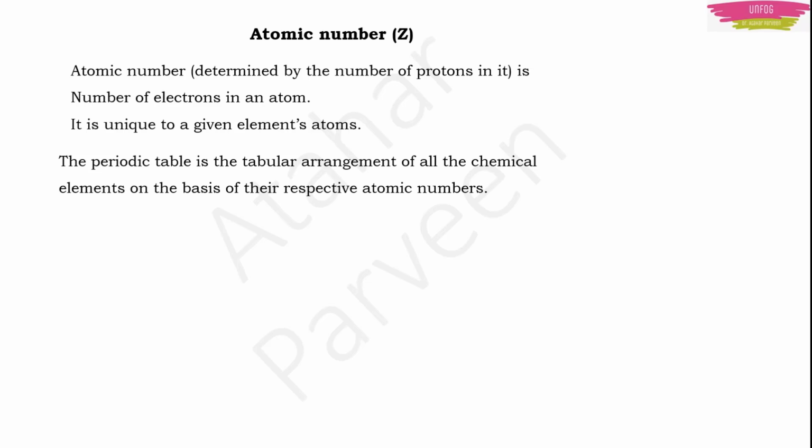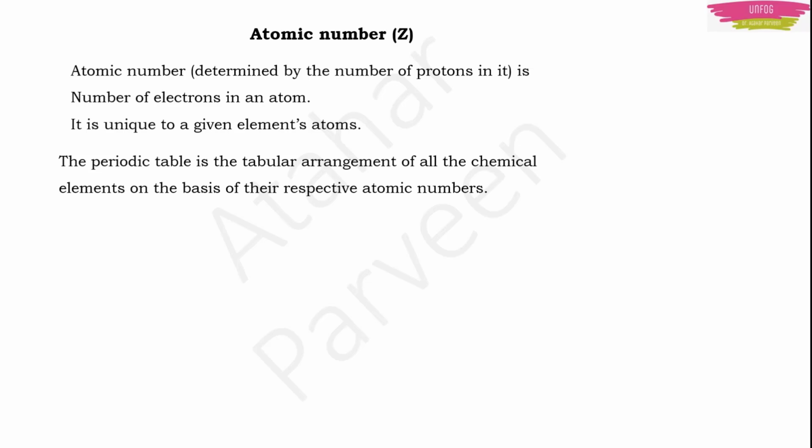Okay, in one element, for example, if I am talking about hydrogen, in hydrogen there will be hydrogen atoms, right? All those hydrogen atoms will have one atomic number. Atomic number of hydrogen is 1. So all hydrogen atoms in that element will have atomic number 1. Okay.